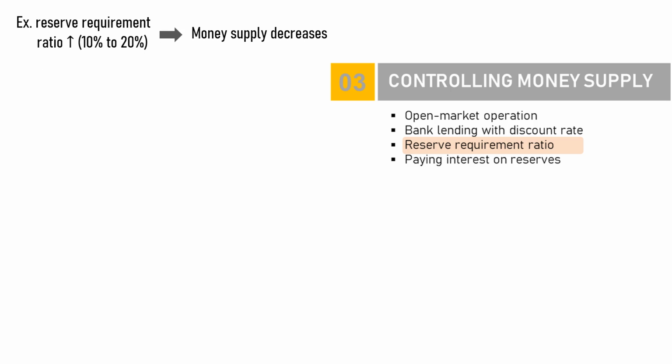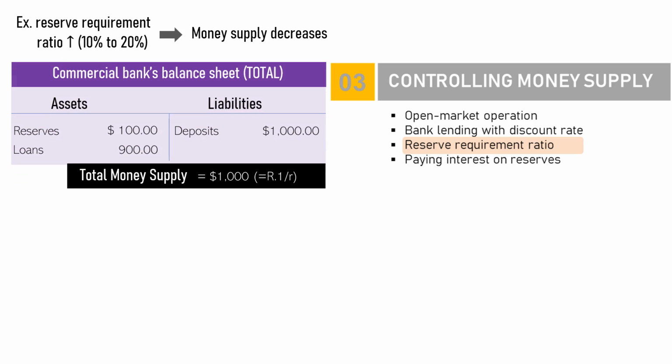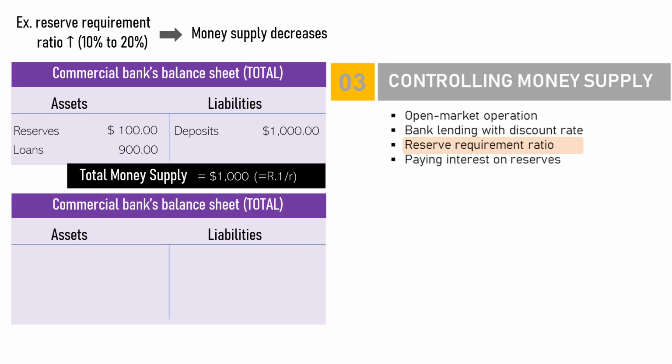Look again at the illustration. Same initial condition. Total money supply is $1,000. After the reserve ratio increases, say from 10 to 20%, $100 worth of reserve can now only create a $500 deposit, not a $1,000 deposit. Deposit is created 5 times the total reserve, not 10 times anymore.